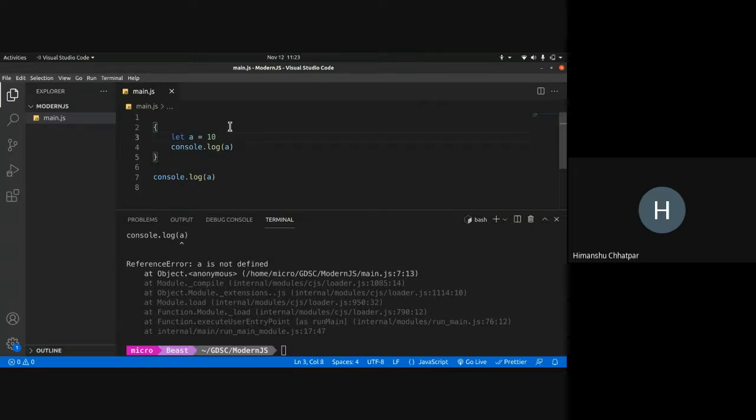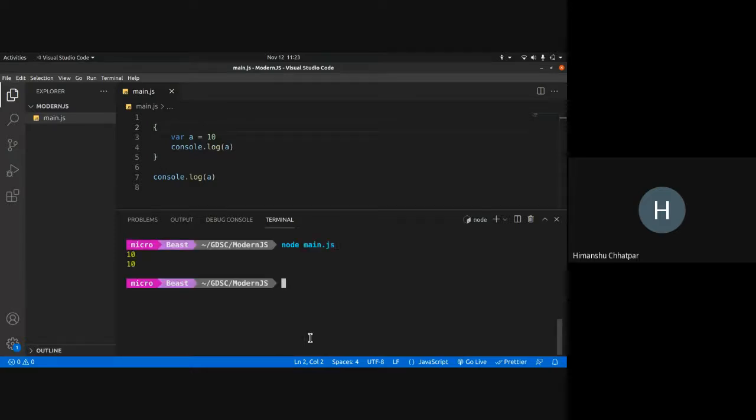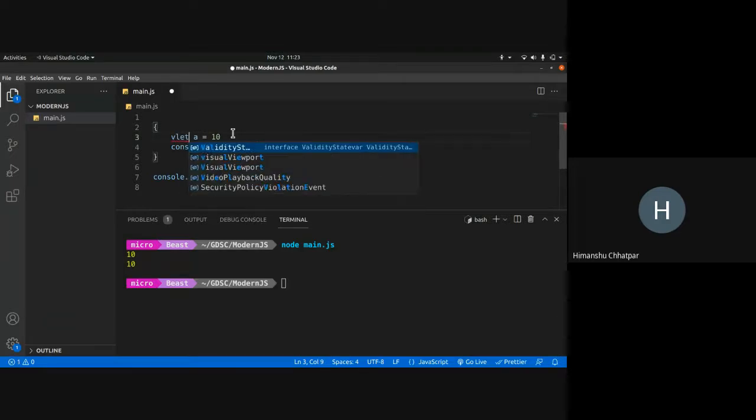If it was a var variable, as we know, var is function scoped. So it does not respect this block. It only respects the blocks of a function. So with var, I can see the value 10, because var respects only functions. It doesn't care about this block, except in the case of functions. So that's how let and var differ.